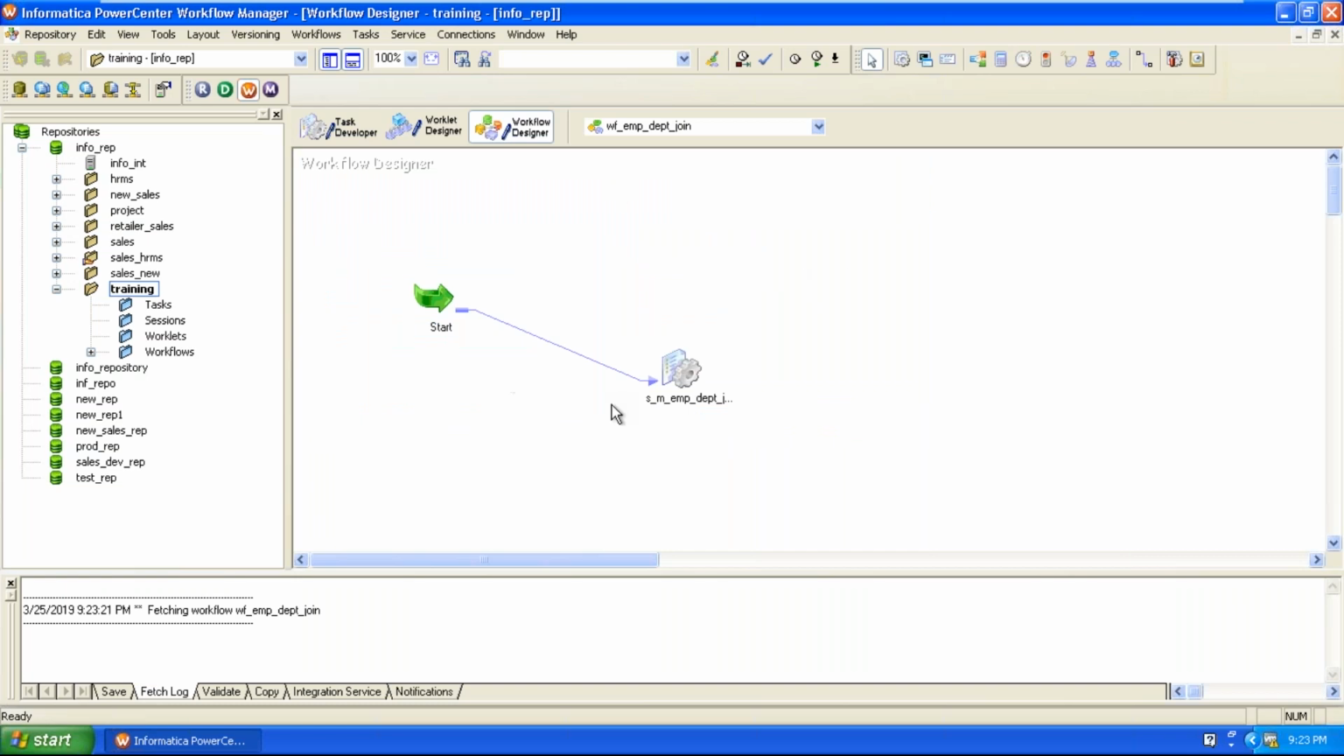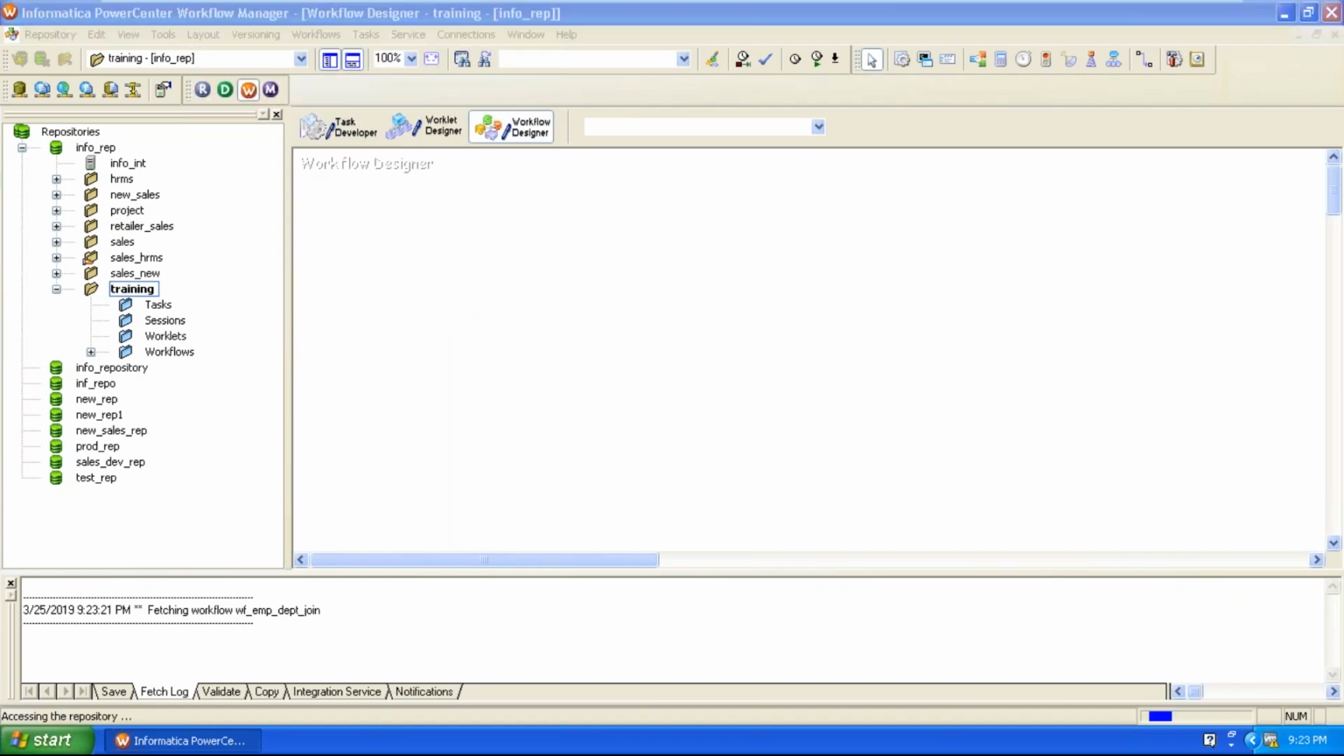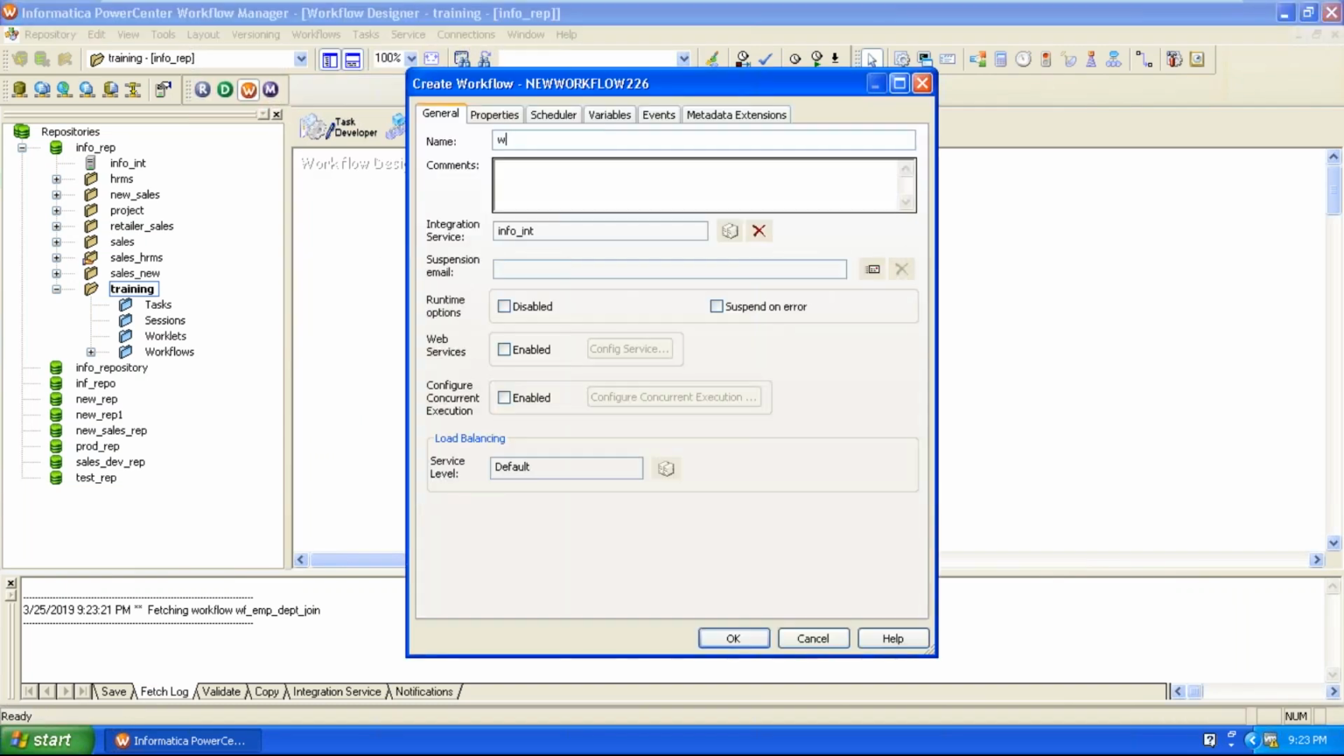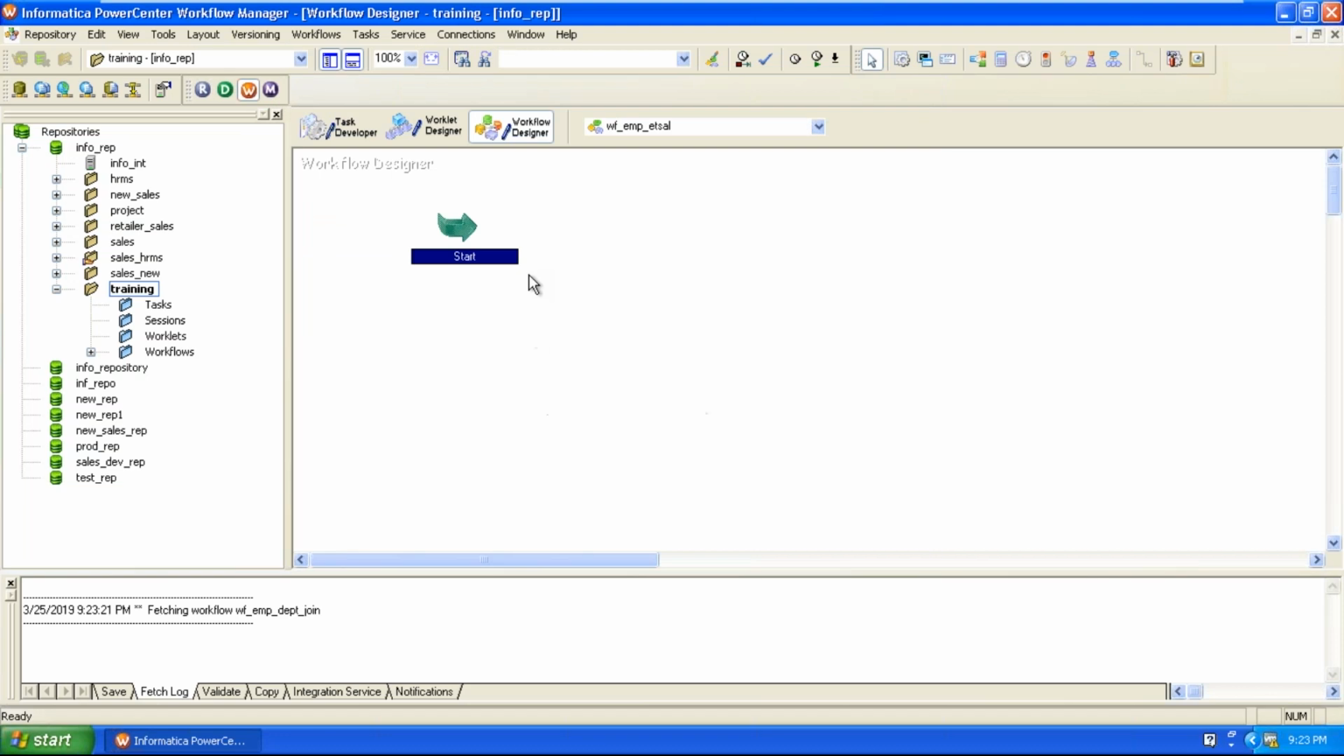Here, this is the workflow designer tool. Within this tool, we can create a new workflow. Go to the workflows tab, click on create, and enter the name of the workflow, wf_emp_etc. Then click on OK. Now see here, the start task is created, and now create the session task.